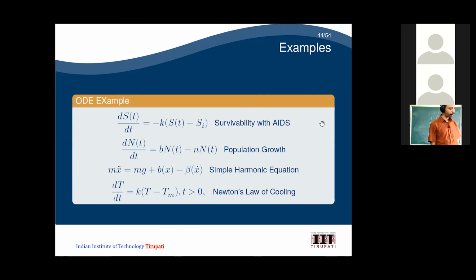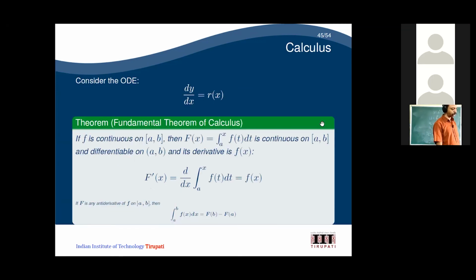The second one is population growth, that is, how the population is growing, given by probability etc. Then the simple harmonic equation, which is like a pendulum or some vibrations. And Newton's law of cooling: how much cooling effect is happening in a cup of coffee? How much time will it take to cool the cup of coffee? That is given by Newton's law of cooling.